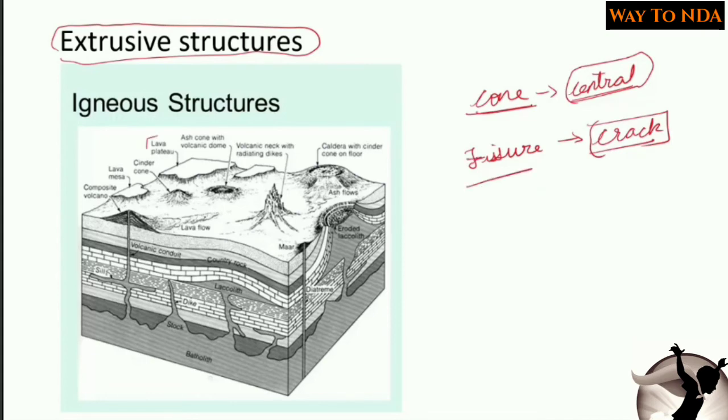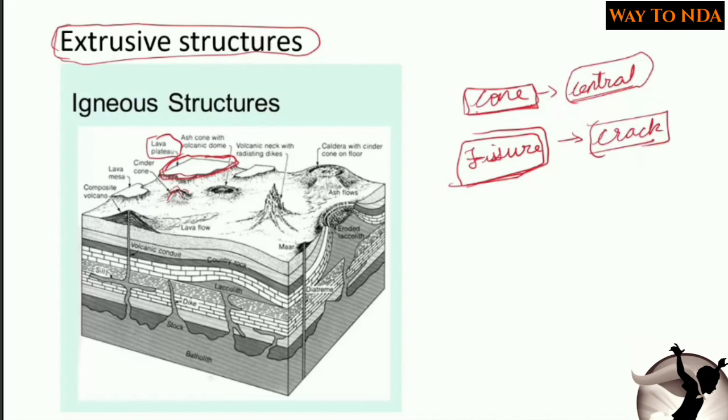So this is lava plateau. This lava plateau was formed by this fissure activity. Okay, so this is the extrusive structure, and when lava came outside, this formed the plateau. As I have told you, the Deccan Plateau is an example of this fissure activity. Again, this cinder cone is an example of this central type of volcanic activity. So here you can see this is the cinder cone, and lava was coming outside of this cinder cone.